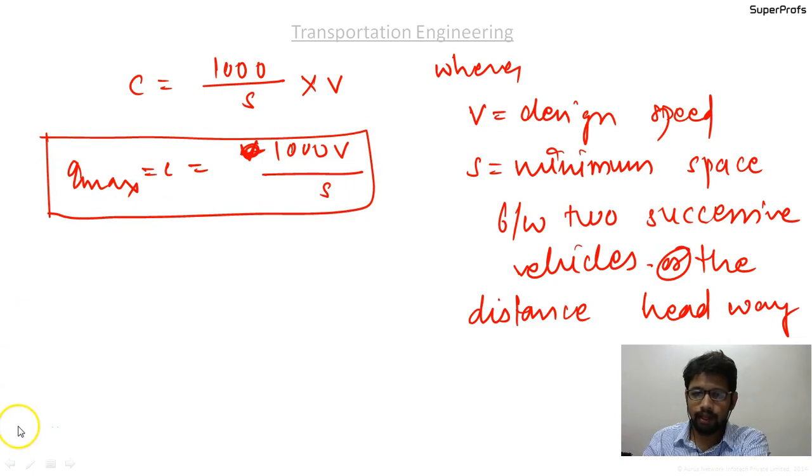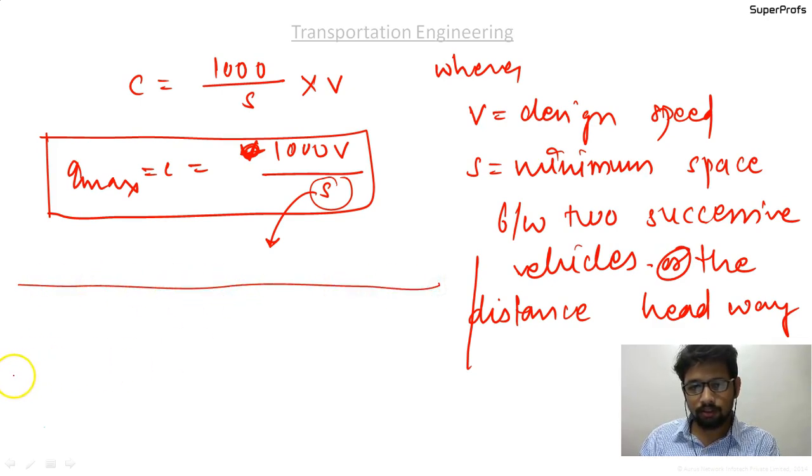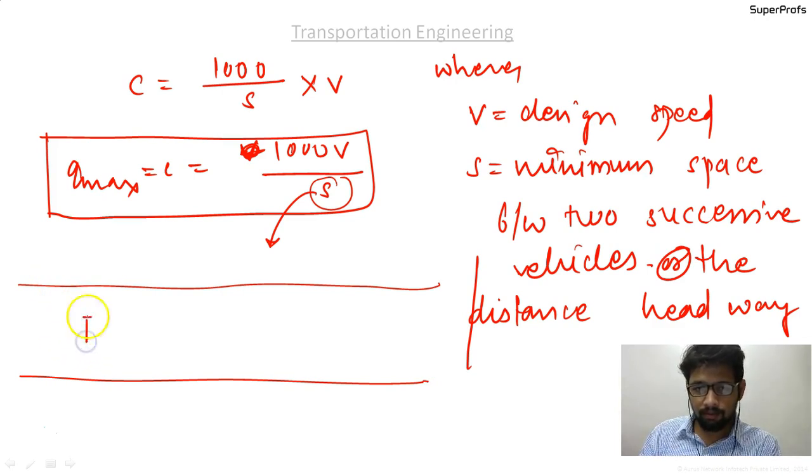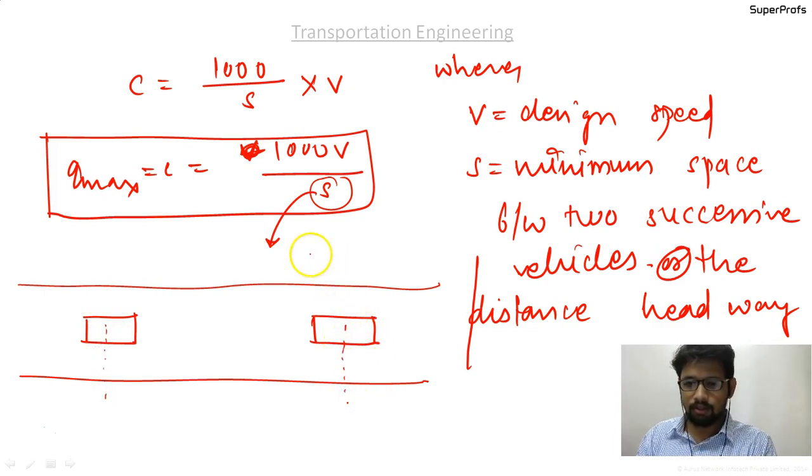Okay, so the S value is the distance between the two successive vehicles. So for Qmax, it should be the minimum distance between the two successive vehicles. So this is the road, guys. Suppose this is the road and there are two vehicles like this. Vehicle number one, and there is another vehicle over here like this. So the center of this vehicle and again the center of this. So the distance between these two is equal to SSD.